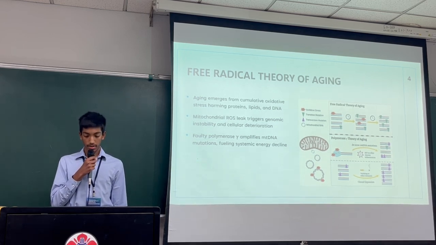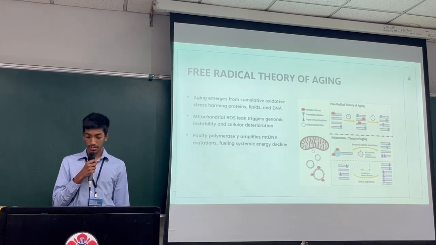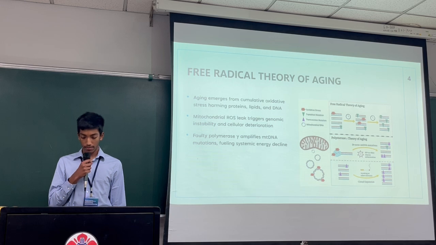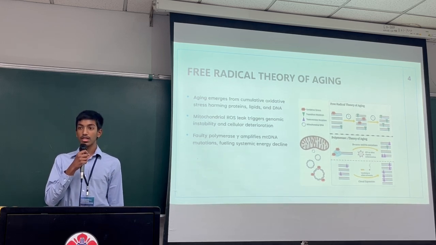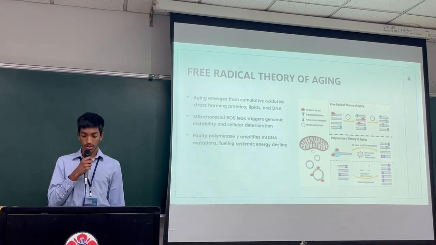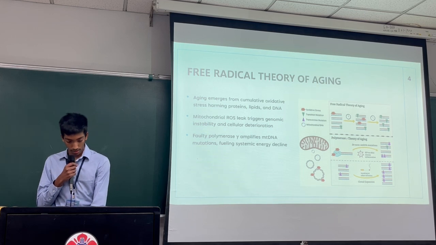This leads to the polymerase gamma theory, where replication errors by mitochondrial DNA polymerase gamma amplify existing mutations. As faulty polymerase gamma continues replicating this damaged DNA, the resulting mutations accumulate clonally, impairing oxidative phosphorylation and creating a vicious cycle that accelerates aging at the cellular level.